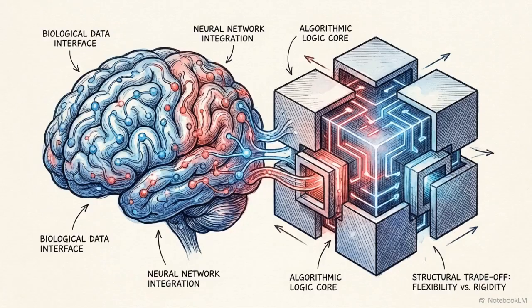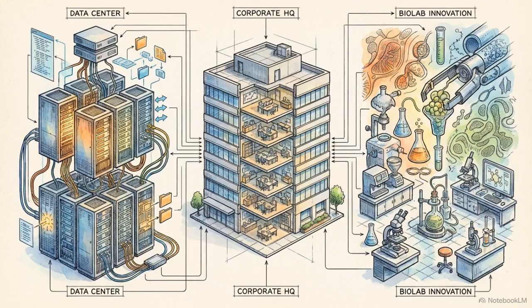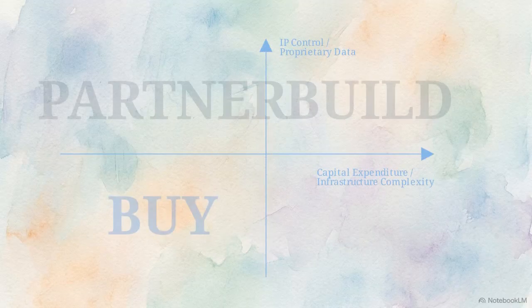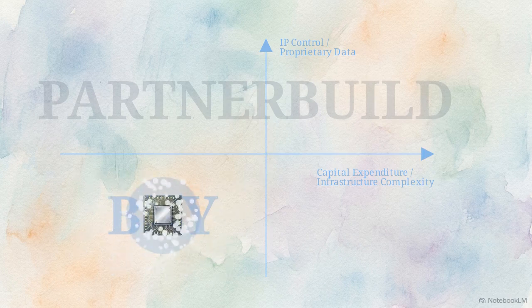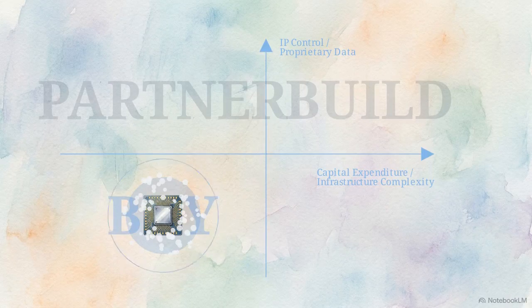In this framework, the trade-off is exact. Lundbeck leverages its highly proprietary central nervous system data, exchanging it for access to Cradle's external algorithmic specialization and generative models. An organization's ability to locate and secure its position on this infrastructure matrix directly determines its viability in the era of generative biology. For smaller organizations lacking deep intellectual property to protect or proprietary domain data to leverage, off-the-shelf cloud solutions firmly occupy the final buy quadrant.